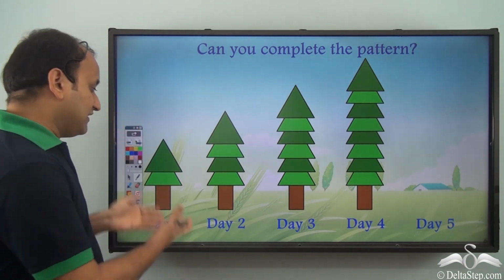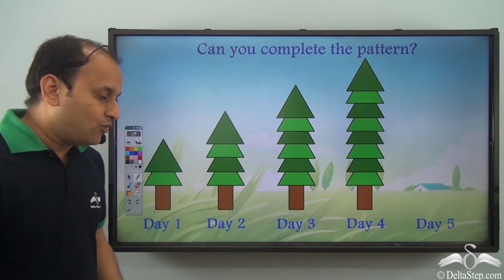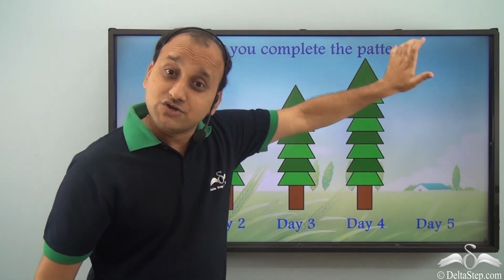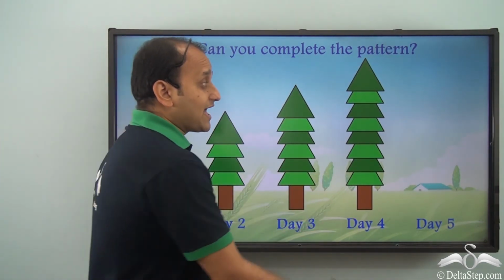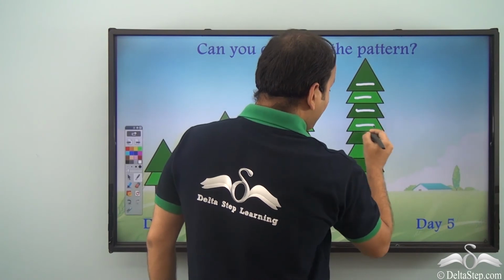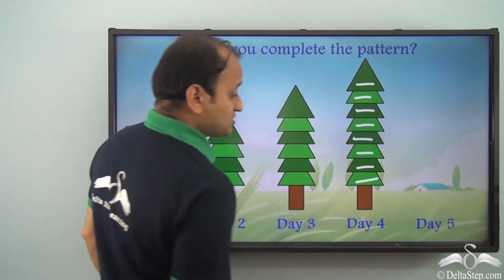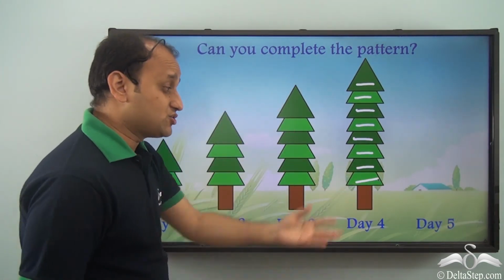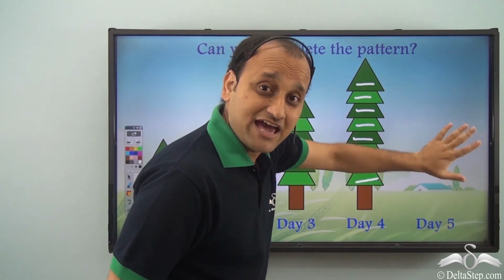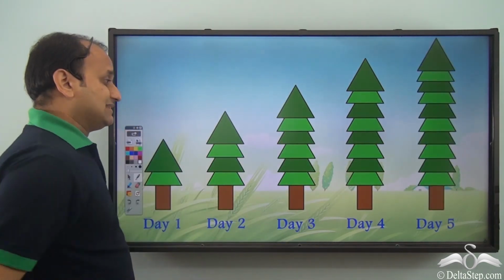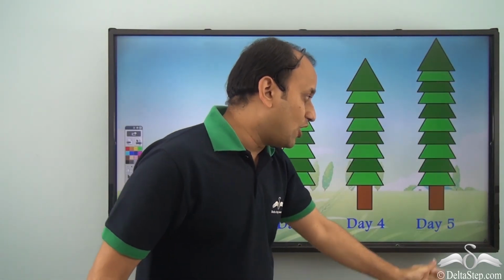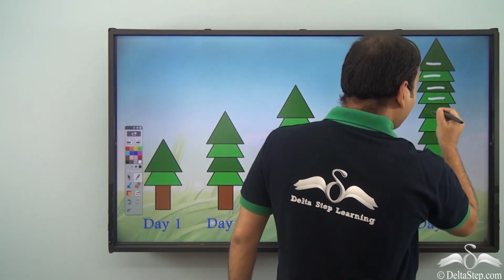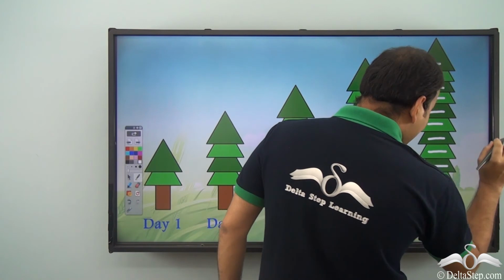What can be done? Well, we'll have to identify what is the pattern. Now we know that the pattern is that every day this tree is growing by 2 blocks. Now on day 4 I have 1, 2, 3, 4, 5, 6, 7, 8 blocks. So on day 5 it will increase by 2 blocks. So I should have 10 blocks on day 5 for this tree. So this tree will grow this tall on day 5, and it will have 10 blocks. 1, 2, 3, 4, 5, 6, 7, 8, 9, 10 blocks.